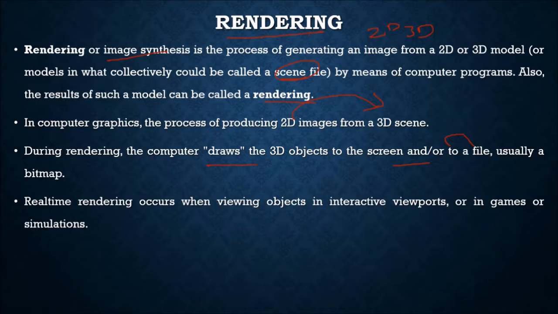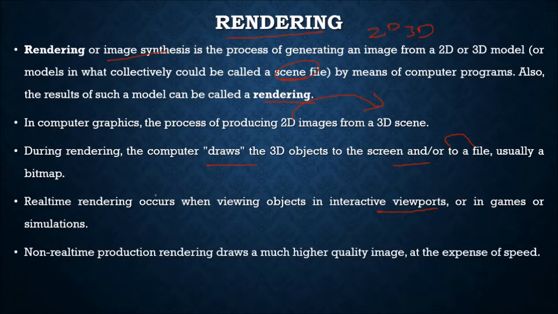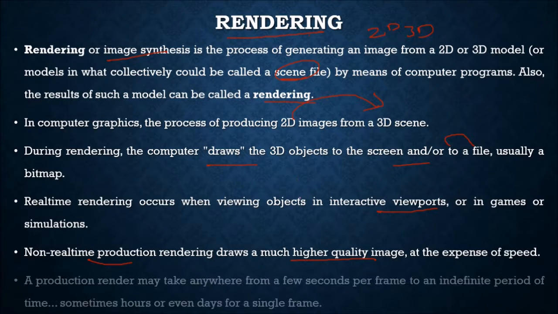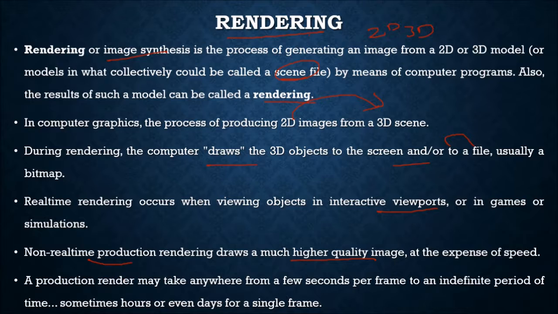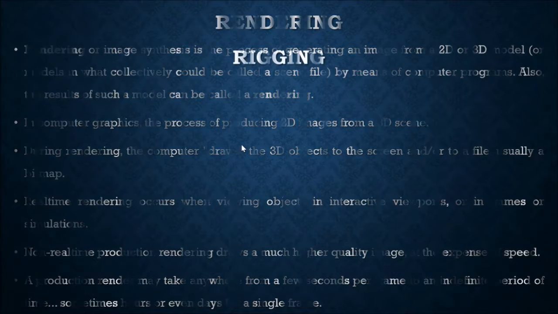Real-time rendering occurs when viewing objects in interactive viewports or in games or simulations. And non-real-time production rendering draws much higher quality images at the expense of speed, of course. A production render may take anywhere from a few seconds per frame to an indefinite period of time, sometimes hours, even days for a single frame.